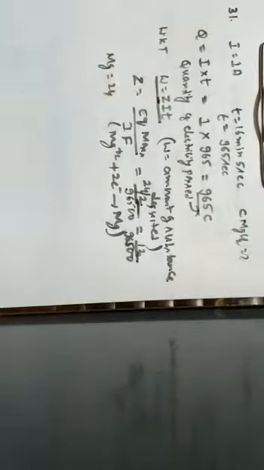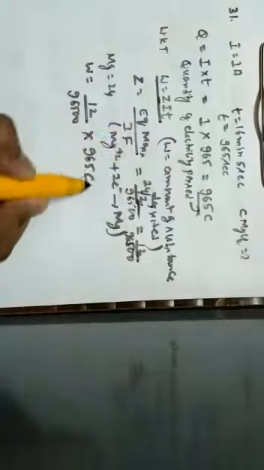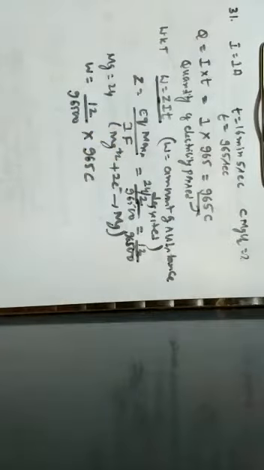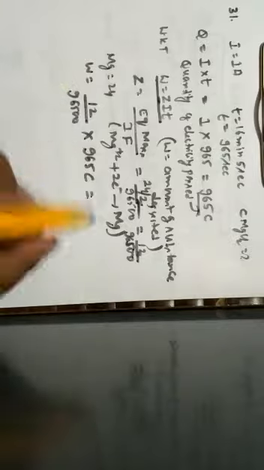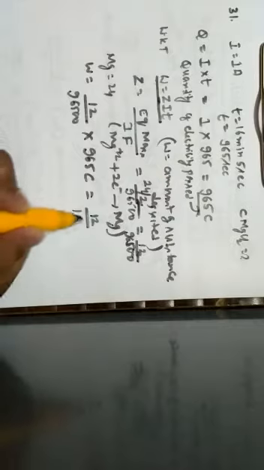So on substituting everything in the above equation, W is equal to ZIT, I can rewrite it as W is equal to Z. What is Z? Z is 12 divided by 96,500 into I into T, which I have calculated as 965 coulombs. So the overall simplification leads to 965 getting cancelled, which leads to 12 divided by 100.